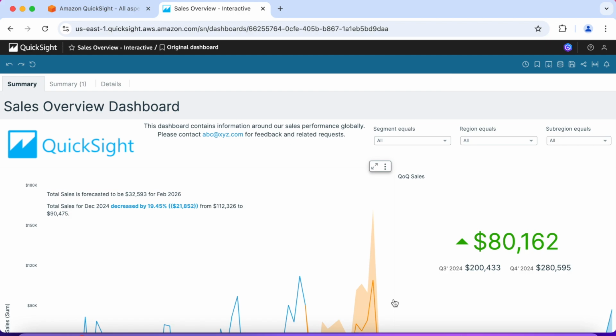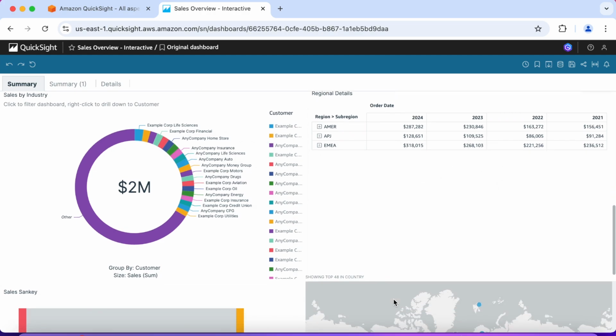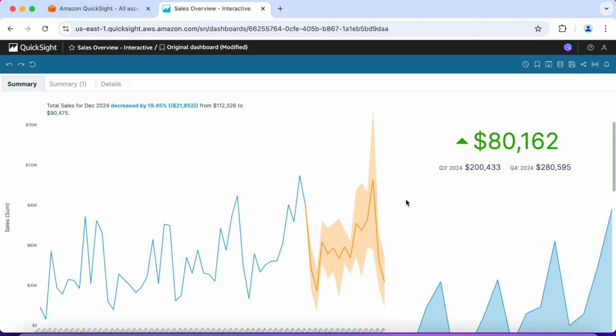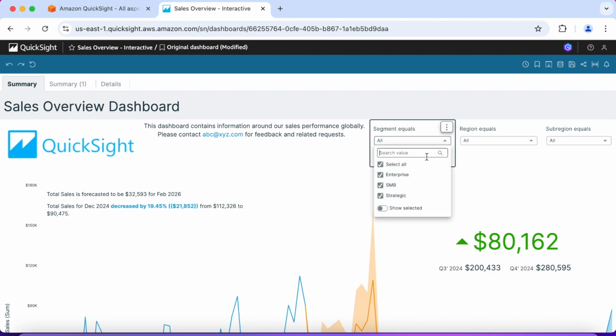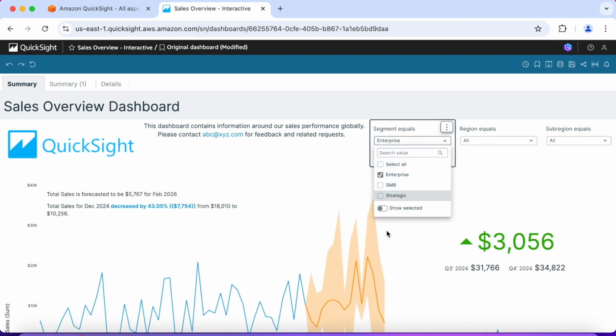Okay, so we can play around with the dashboard. Let's test the interactivity. Okay, so you can see our segment. Show selected. Uncheck all. Let's drill it down to enterprise out of curiosity.